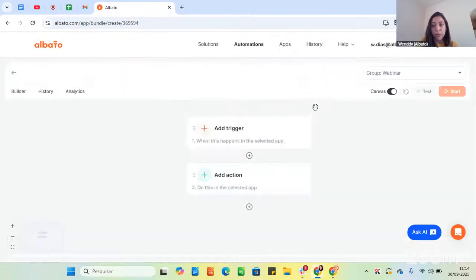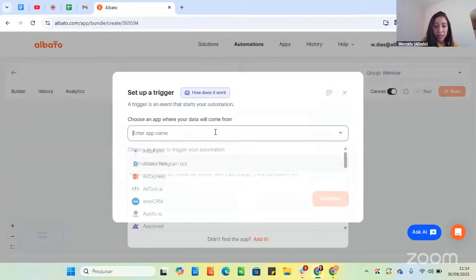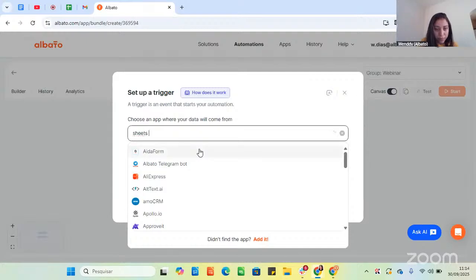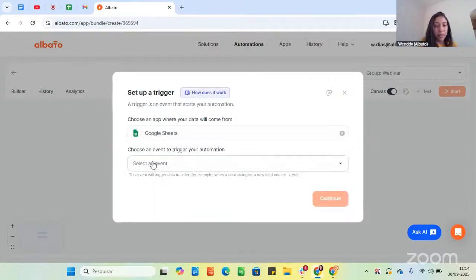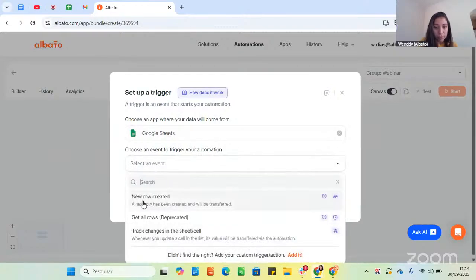We can also create groups for our automations. So I have created this group for the webinar, so you can find your automations more easily according to the type. Okay, then the first thing we need to do is add the trigger to our automation. As I mentioned, I will use Google Sheets here. Okay, now it worked.